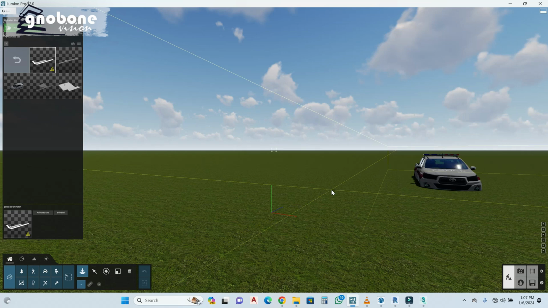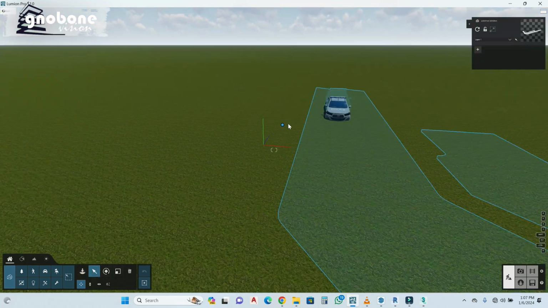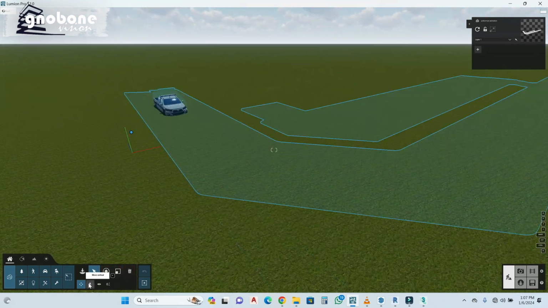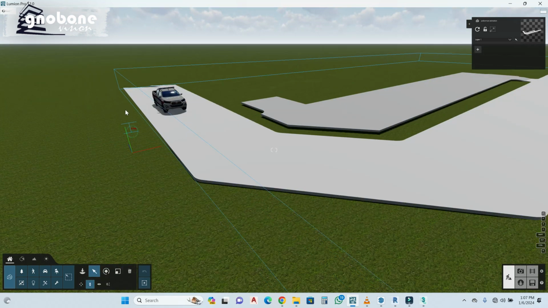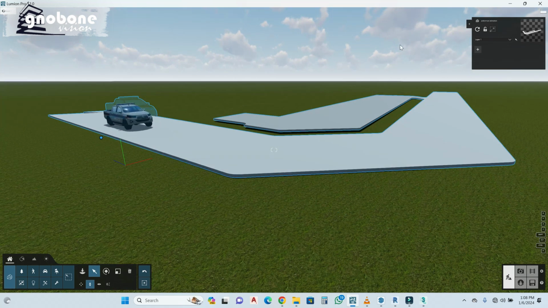Drop it. Drop it here. Let's move this up a bit. As you can see, it's already animating. Let's move it up a bit. And okay. So you can see it starts moving automatically.